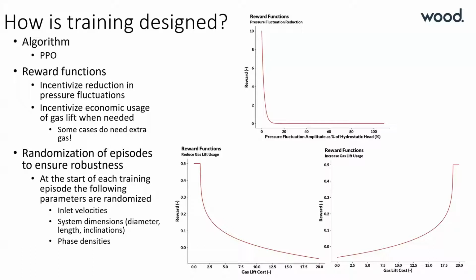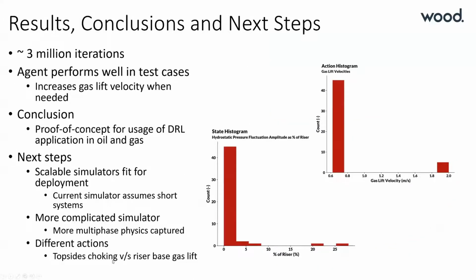Each training episode started with random initial conditions, that is, random velocities, system dimensions, and fluid properties. The training was done for approximately 3 million iterations. The final trained agent performs very well in a benchmark assessment with 50 cases which are prone to severe slugging. In the bottom histogram, we can see that the agent reduced severe slugging in more than 90% of the cases. In the top histogram, it shows that in most cases, the gas lift velocity is low, but in cases which need more gas, the agent chose an appropriate gas lift velocity.